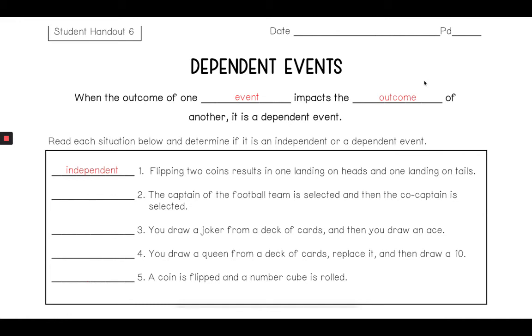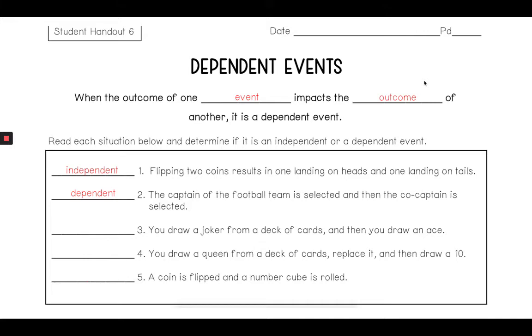The captain of a football team is selected, and then the co-captain is selected. Now, thinking about this scenario, you have a set of people on this team. If you choose a member of that team to be the captain, they can't be the co-captain if they're the captain. So that one is dependent, because if you take one person out and call them captain, the next person that you call out is going to be co-captain, but they can't be the first person.